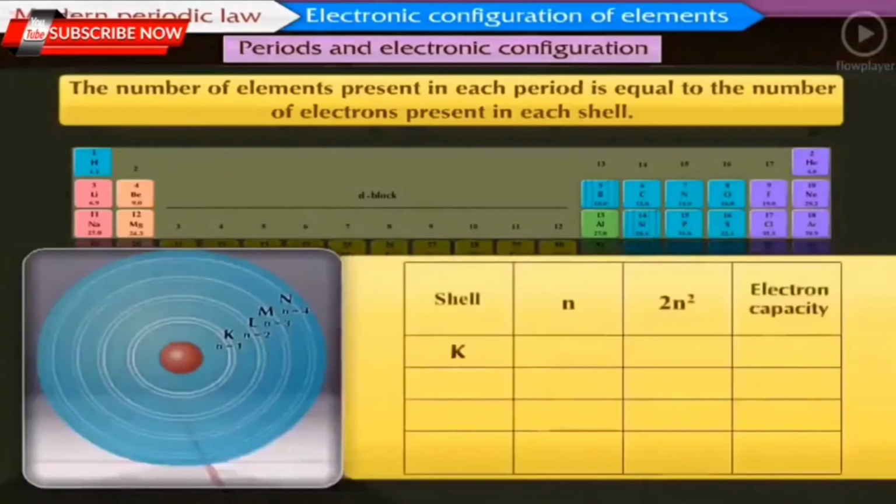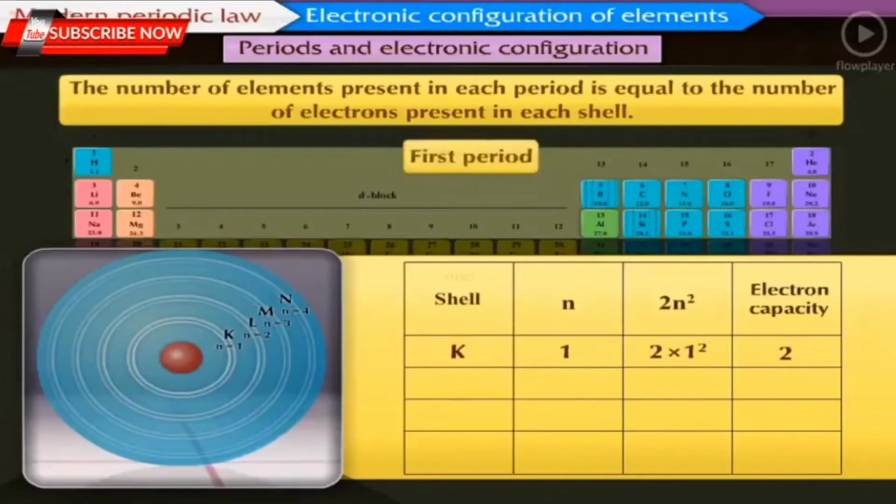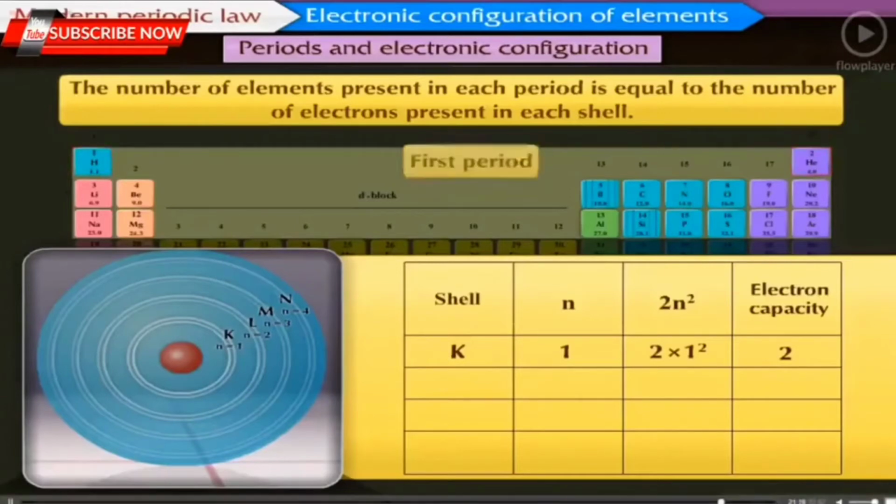K is the first shell, so the value of n is 1. The number of electrons can be determined by the formula 2n square. The number of electrons is equal to 2 multiplied by 1 square, which is equal to 2. Thus, the electron capacity of K shell is 2. Therefore, the first period has two elements.